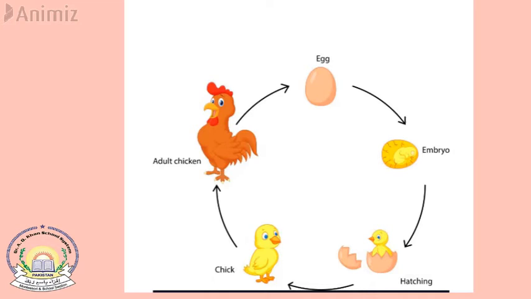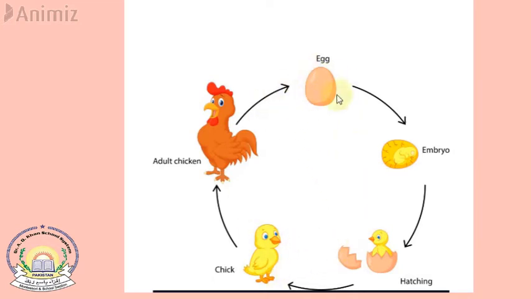First of all, the frog lays eggs. Those eggs are converted into embryos, the embryos into small tadpoles with legs, the tadpoles into a young frog, and then the young frog becomes an adult frog. This is the life cycle of a frog.